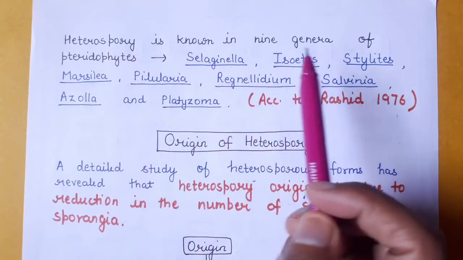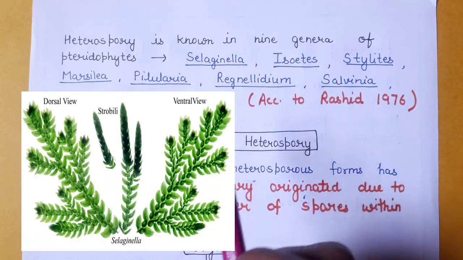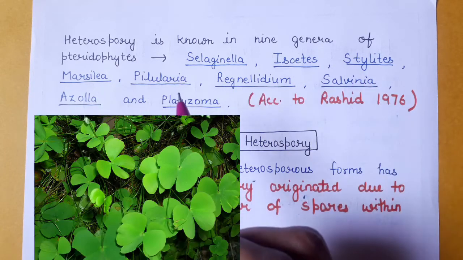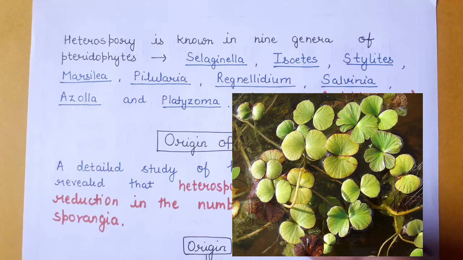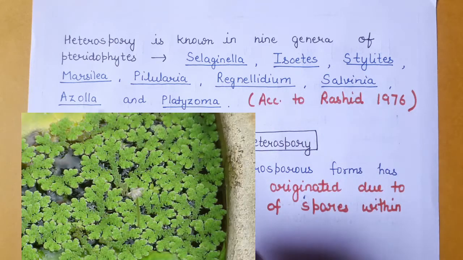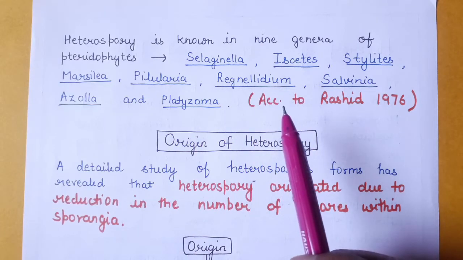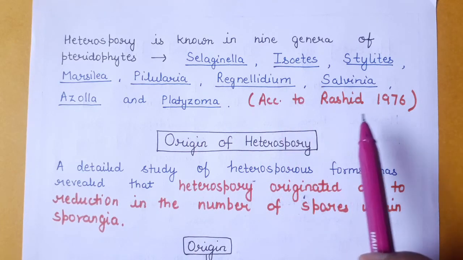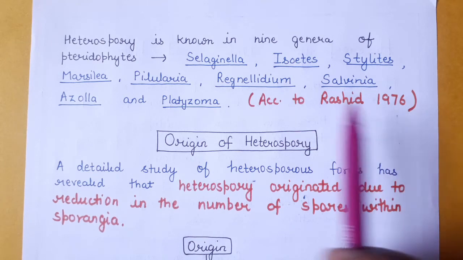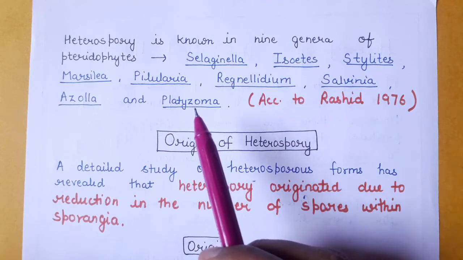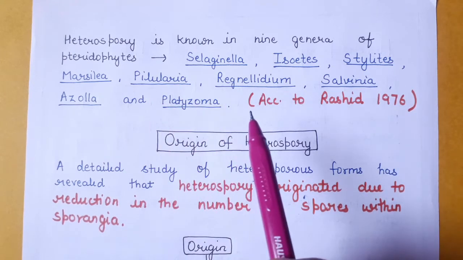Heterospory is known in 9 genera of pteridophytes. These are Selaginella, Isoetes, Stylites, Marsilea, Pilularia, Regnellidium, Salvinia, Azolla and Platyzoma. These 9 genera of pteridophytes were reported by Rashid in 1976. So these are the pteridophytes that are heterosporous in nature, that contain two different types of spores, microspores and megaspores.